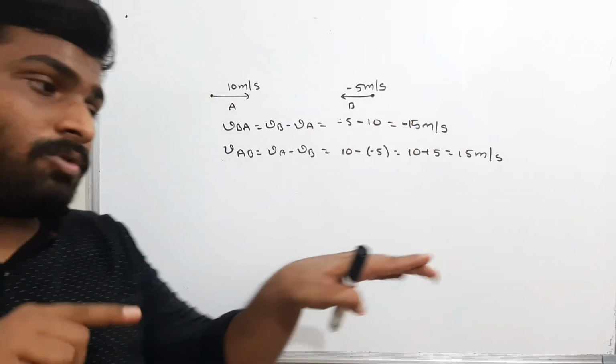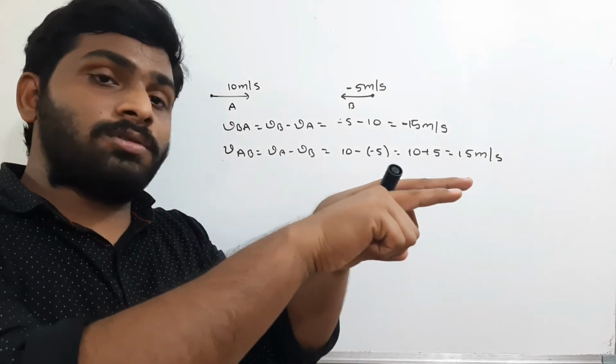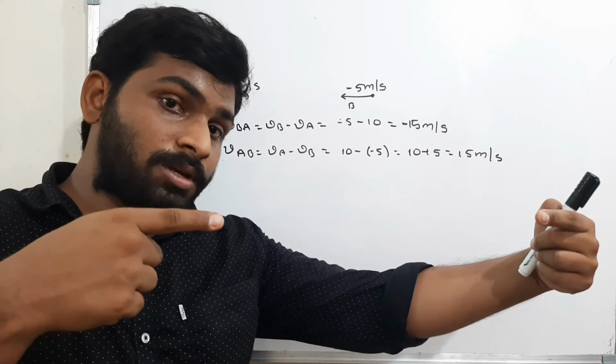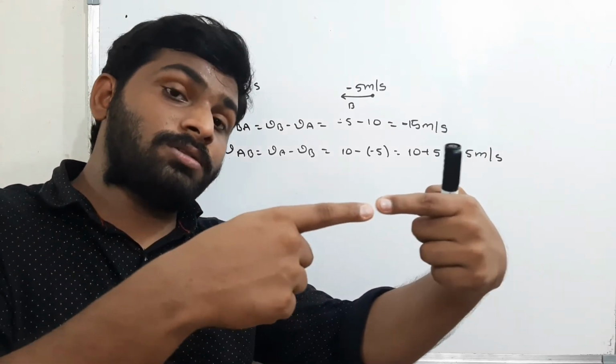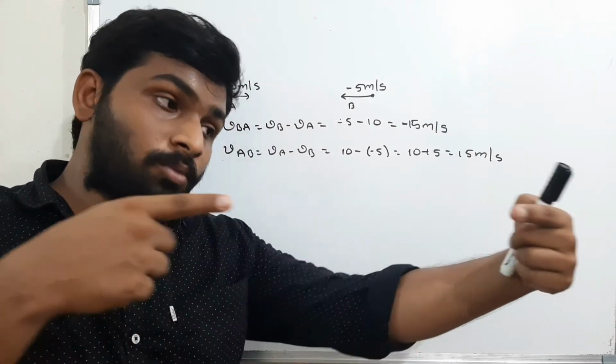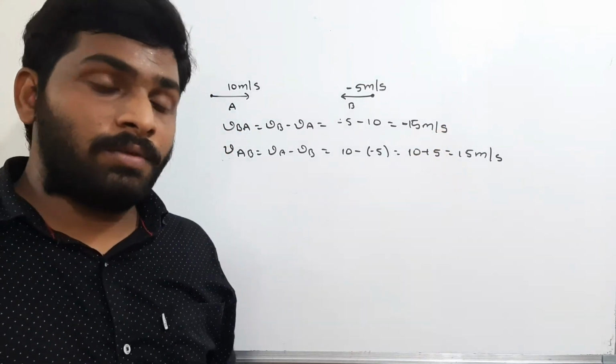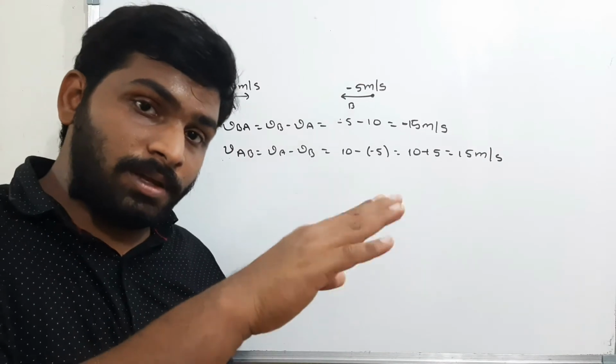See, when two particles are moving like this, if they collide, the velocity of collision won't be that much. If two bodies are coming like this, if they collide, the velocity of collision will be more because both are moving in opposite directions. Therefore, the relative velocity will be more. If they are moving in the same direction, the relative velocity will be less.